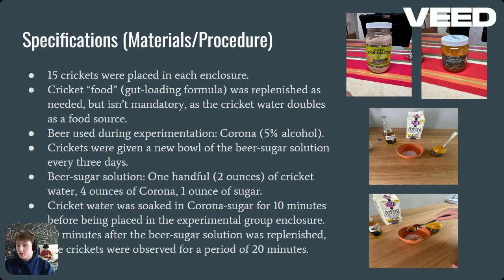First, each group started with 15 crickets. Cricket food was replenished as needed, but it isn't mandatory as the crickets' water doubles as a food source. Beer was used during the experiment, specifically Corona with 5% alcohol. Every cricket group was given a new bowl of solution every 3 days. The solution was 2 ounces of cricket water, 4 ounces of Corona, and 1 ounce of sugar. The sugar was soaked in the Corona for 10 minutes. 30 minutes after the beer solution was replenished, the crickets were observed for a period of 20 minutes.